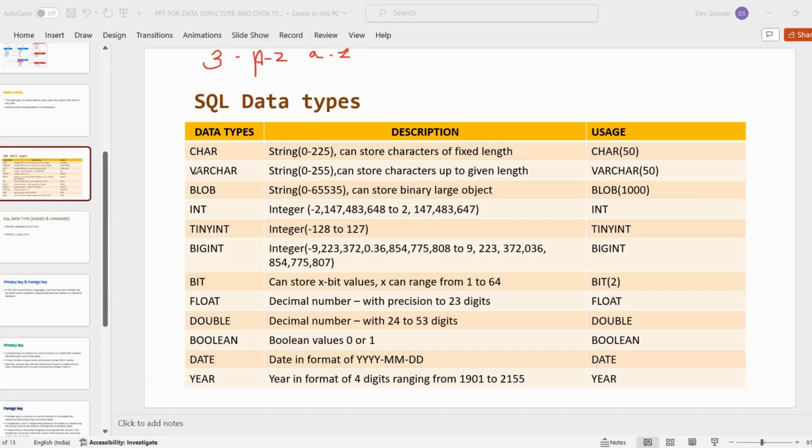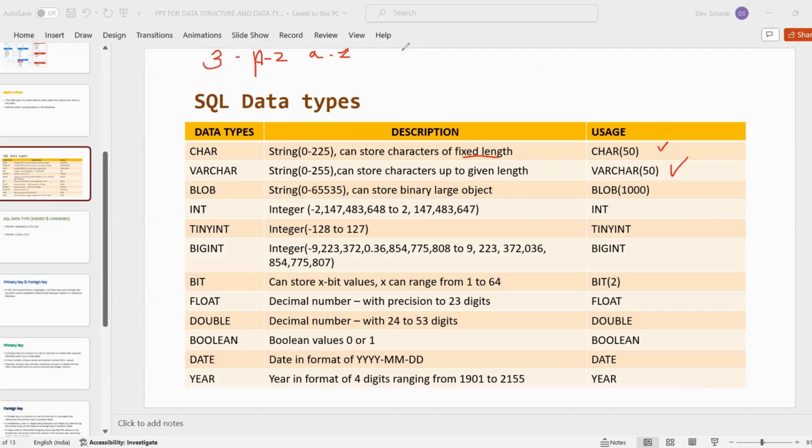Then there is variable character, where the data doesn't have any fixed length. And in character, the data we store is of fixed length. The limit is 0 to 255. Likewise, we can write character 50 or variable character 50 to define our data type. What is the difference between the character and variable character data types?